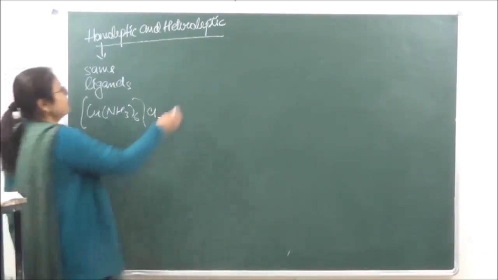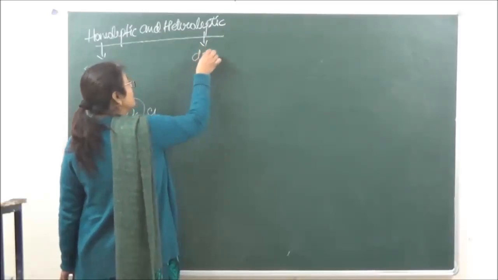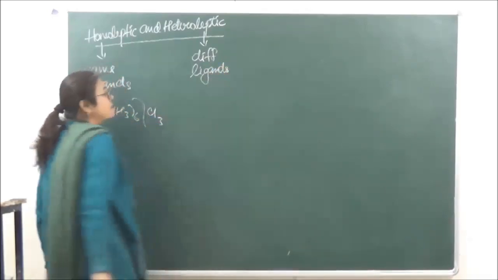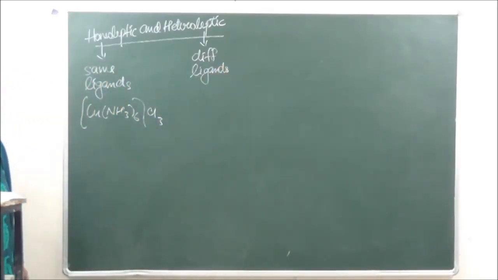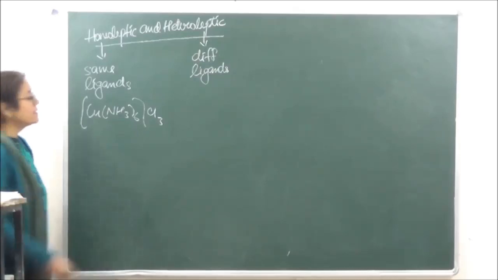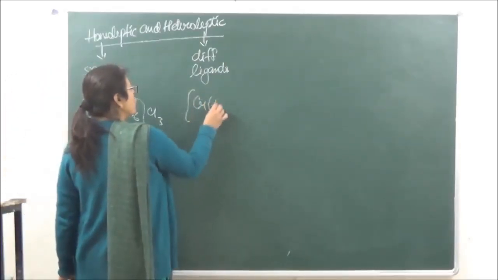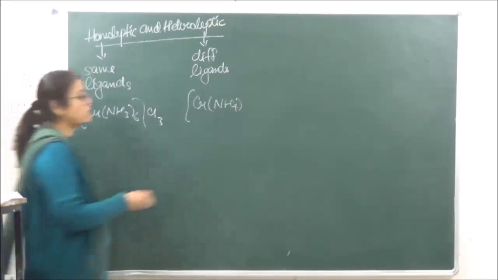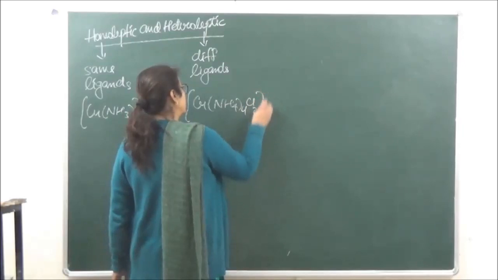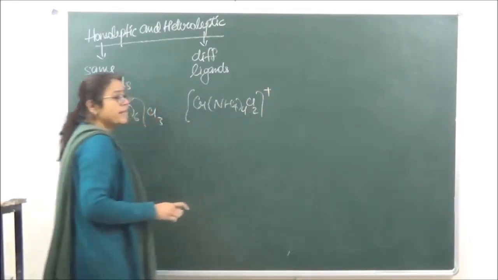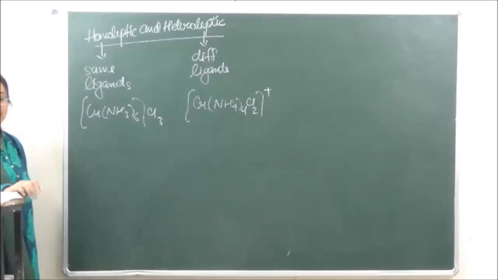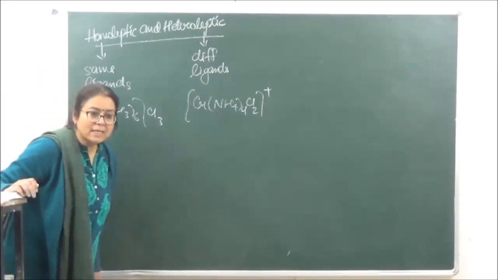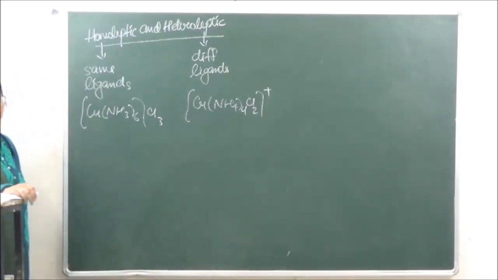Okay? And heteroleptic means they have different ligands. What that means is, for example, we have chromium (NH3)4Cl2. So you can see over here there are two types of ligands present. These are said to be heteroleptic complexes. Okay? So homoleptic means the same kind and heteroleptic means they are going to be of different kinds.